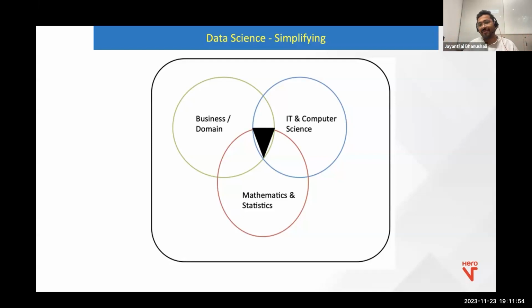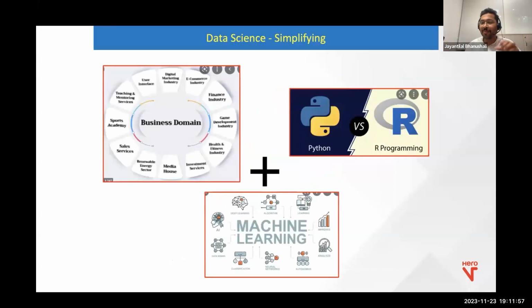To zoom in a bit, this is how it looks. On the business side, you have a lot of industries. You have Amazon on the e-commerce side. You have Netflix on the entertainment side. You have banks on the fintech side, and so on. Every company has its own data and its own set of unique challenges, right? Machine learning comes in to solve those problems, but because a huge level of data is involved, you require a programming language, right? Humans can't churn through 1 billion rows, but if I have a programming language, I can do that using code.